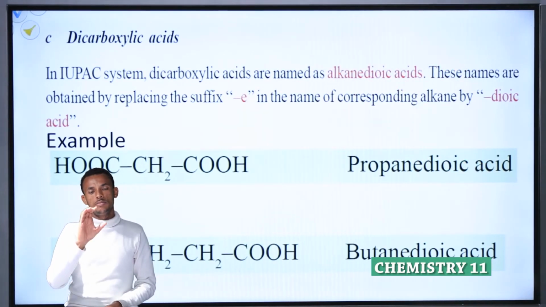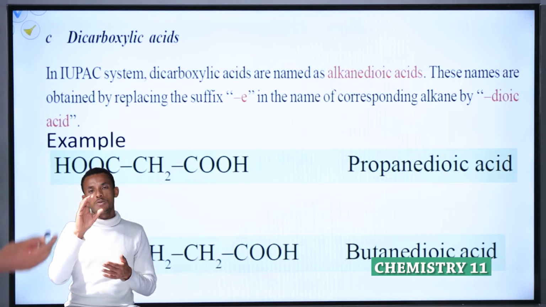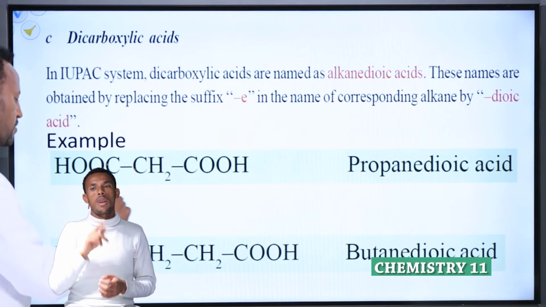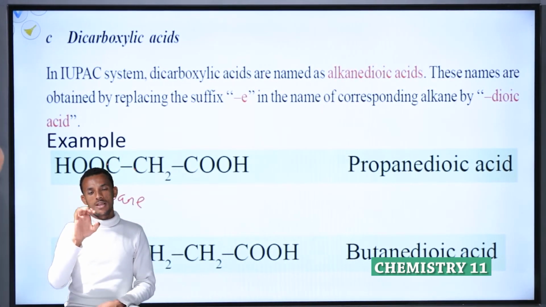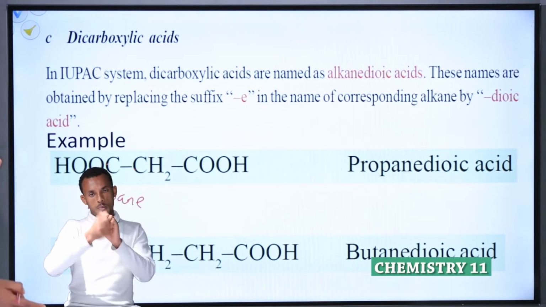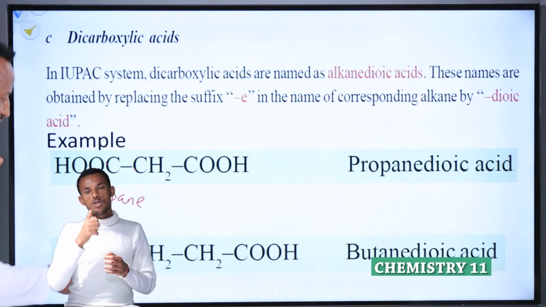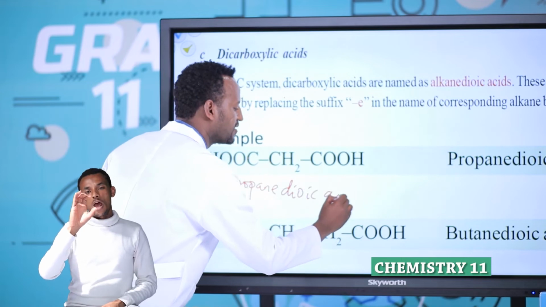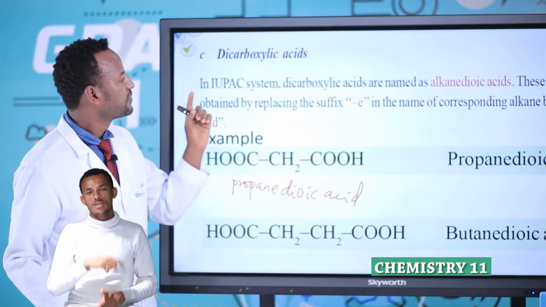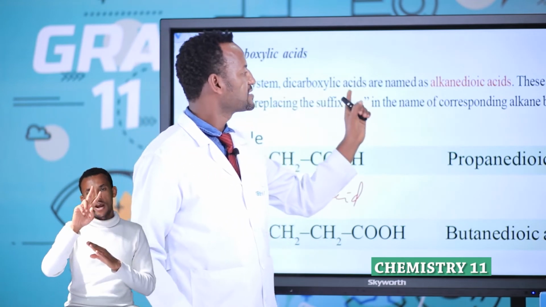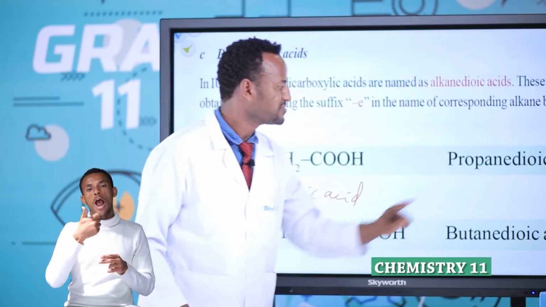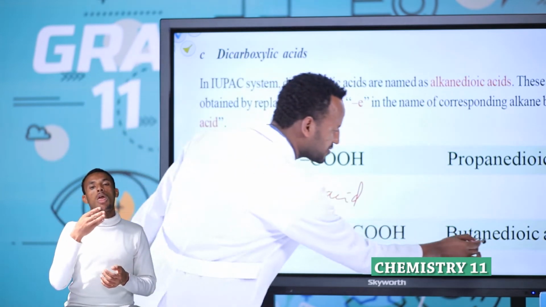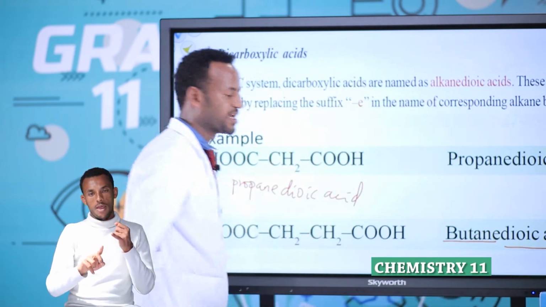Now dicarboxylic acid. In the case of dicarboxylic acid, first count how many carbons: 1, 2, 3. Three carbons is propane. In the case of one COOH group, simply E is replaced by OIC acid. But in the case of two COOH groups, we write the full name, propane, and finally dioic acid, and so on. Therefore, in dicarboxylic acid, the naming is alkane, dioic acid. Look at this one: 1, 2, 3, 4. Four is butane, and finally dioic acid.